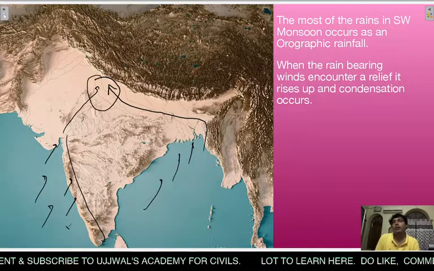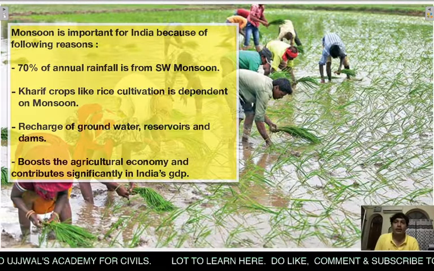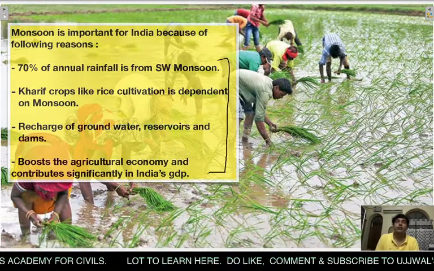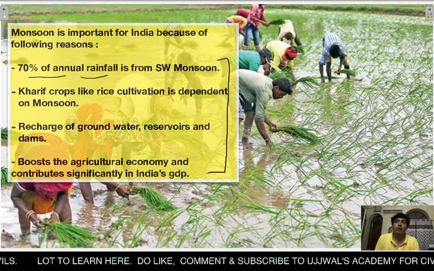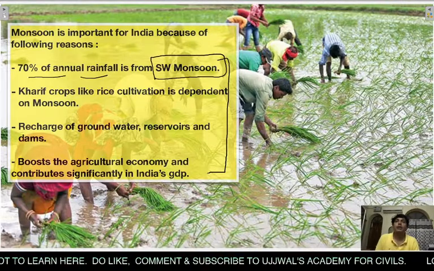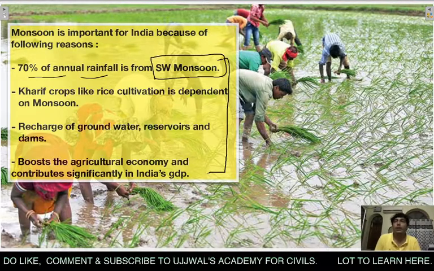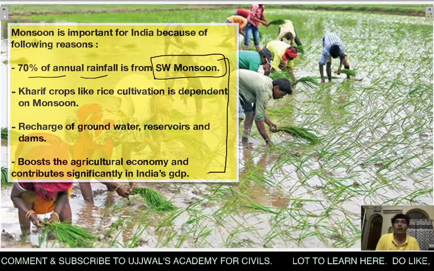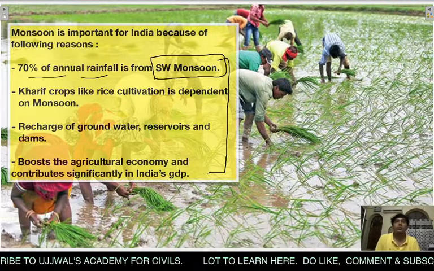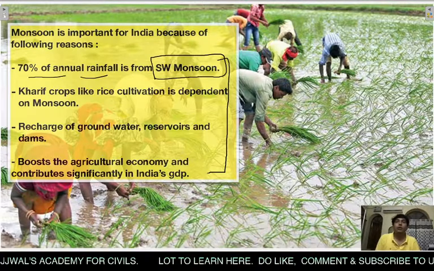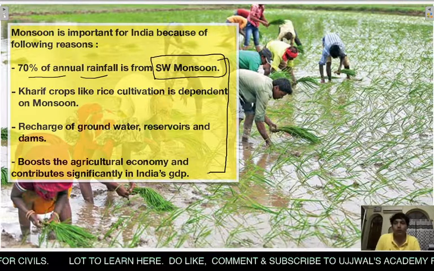What happens next is that monsoon is very significant for India. Why? Because these are the few regions where monsoon is considered very important for India. First of all, 70% of annual rainfall is from southwest monsoon. It means कि इंडिया में जितना भी बारिश होता है साल भर में, उसका 70% जो है वो साउथ वेस्ट मानसून के वजह से ही होता है. बाकी विंटर रेनफॉल होते हैं, कुछ लोकल थंडर स्टॉर्म्स होते हैं, लेकिन जो 70% ऑफ एनुअल रेनफॉल है वो साउथ वेस्ट मानसून की वजह से होता है. दैट मीन्स कि it is quite a considerable significant amount of rainfall. It brings a very significant amount of rainfall.